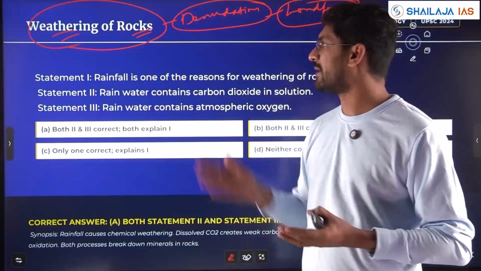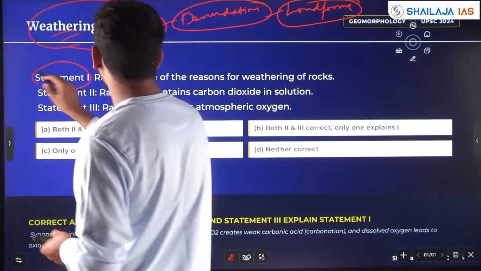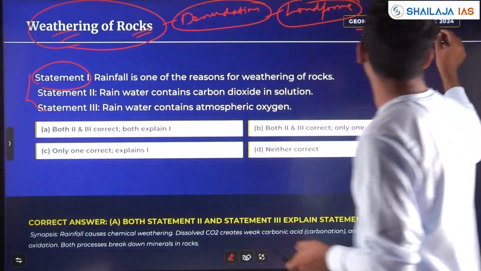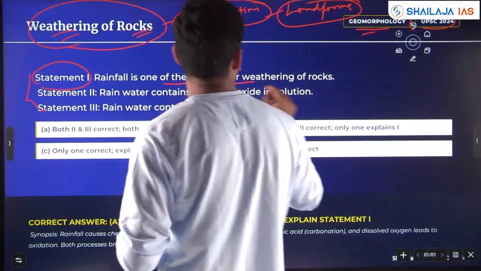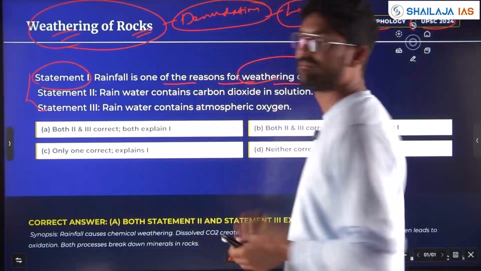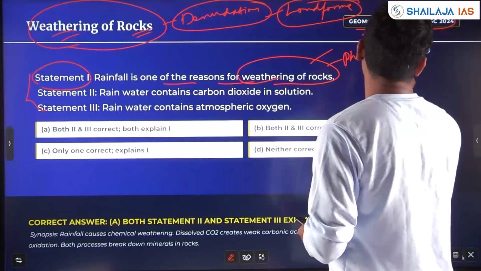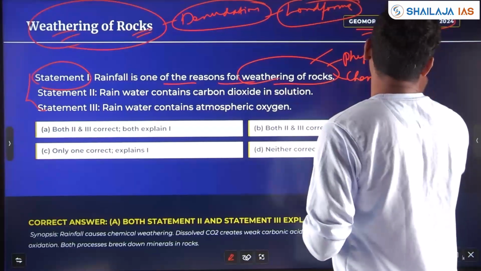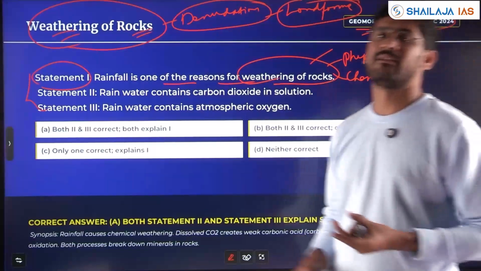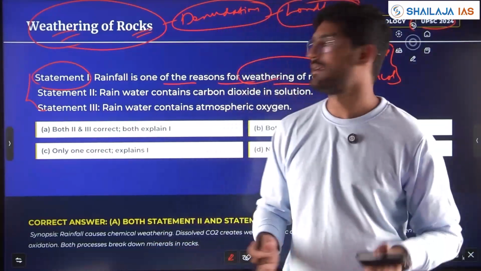One or two questions will come every year from this important theme also. Statement 1, again 3 statements have been given in 2024. Rainfall is one of the reasons for weathering of rocks. Yes, both physical weathering and chemical weathering happen. There is also biological weathering, which is due to plants and animals, flora and fauna.